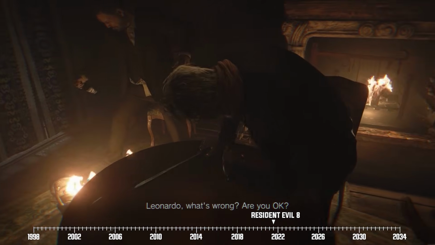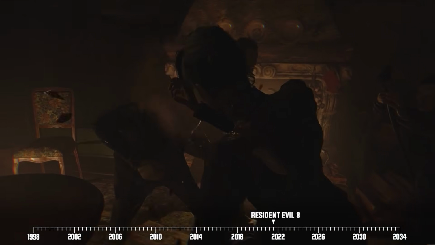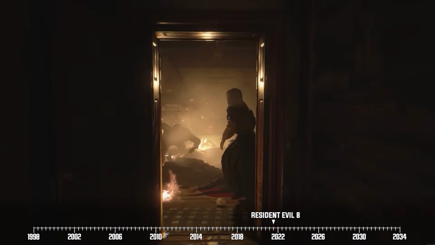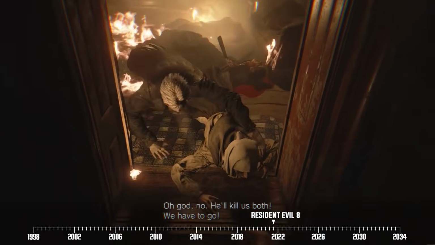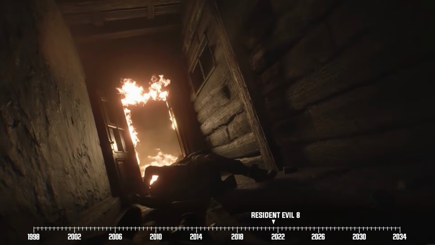The peace doesn't last long as Leonardo soon lashes out and kills Louisa with a machete before setting the whole place on fire. Ethan tells Elena to run for her life as he notices the man transform into a Lycan before goring all the other survivors. Ethan almost gets another mauling when Elena shoots Leo with a shotgun.